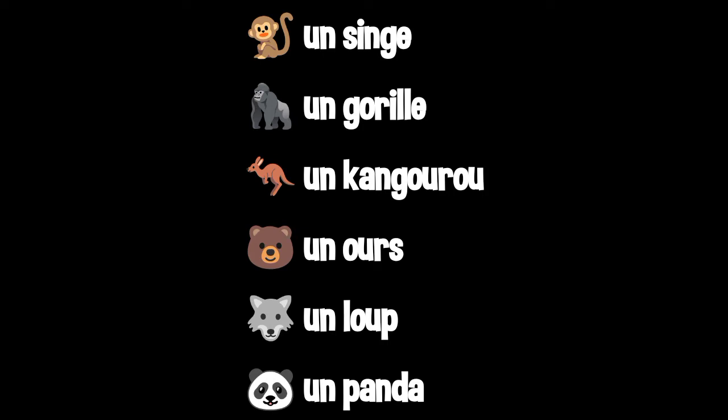A monkey is called un singe. A gorilla is called un gorille. A kangaroo, un kangourou. A bear, un ours. A wolf, un loup. And a panda is called un panda. Un panda. Well done. I hope you repeated after me. You have now gotten the correct pronunciation and the spelling. Let's go directly to the practice activities.